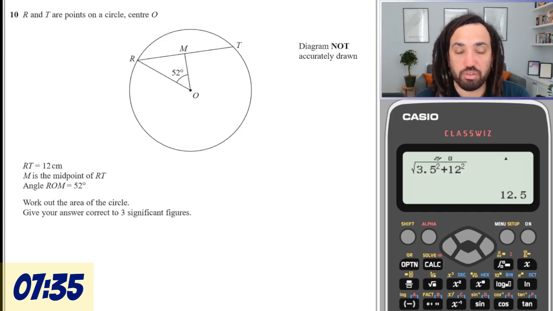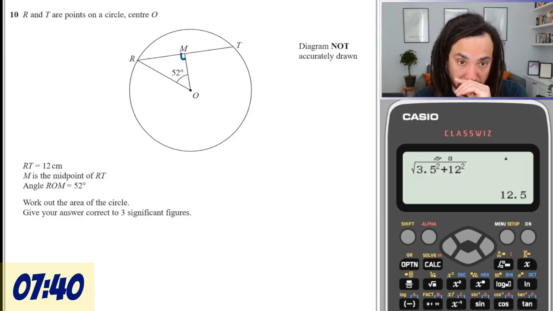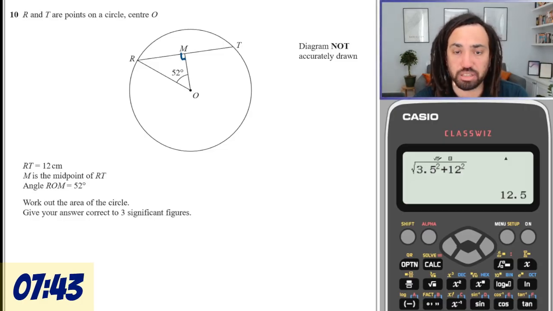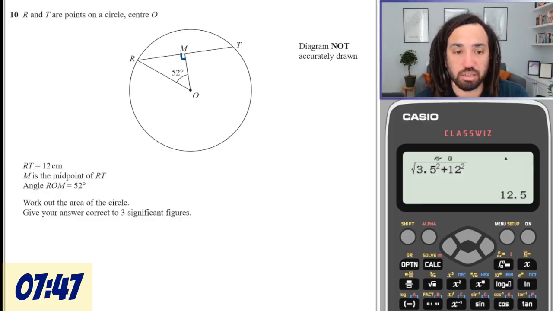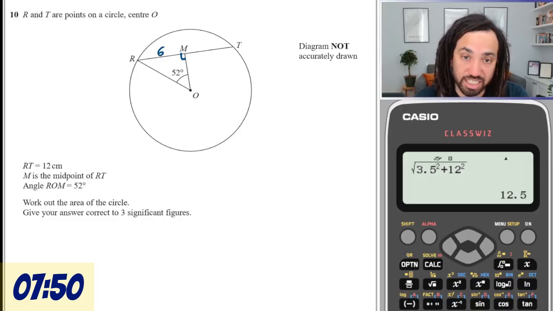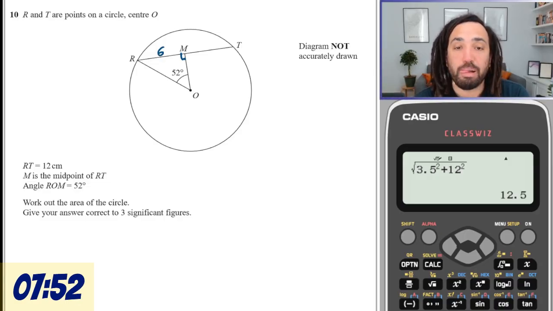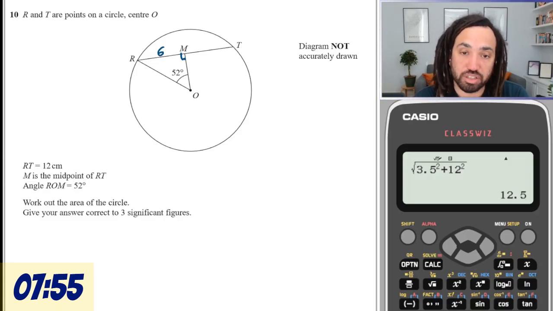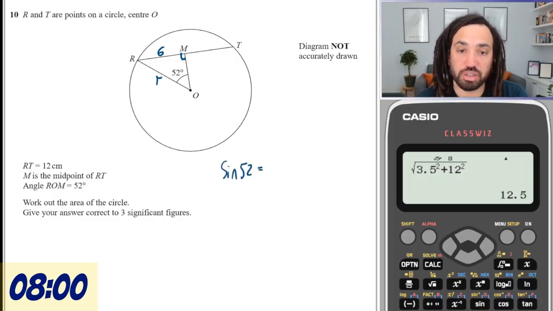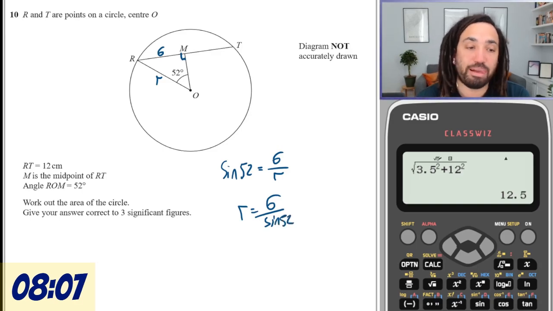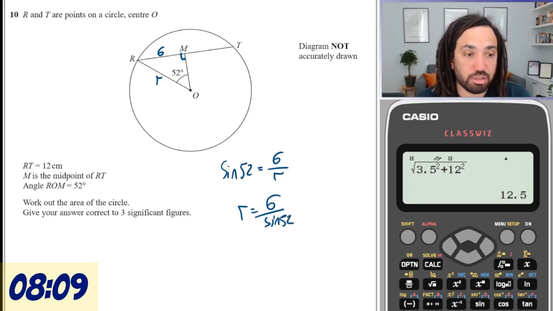Work out the area of this circle. So we know from circle theorems that's a right angle because, or do we? Oh, M is the midpoint, yes. The perpendicular bisector always goes through the centre, so that is definitely the midpoint. RT is 12, so that is 6, so I'm just looking at that triangle on the left. We can use trig here to find the radius r, because sine of 52 is equal to the opposite over the hypotenuse. So r is equal to 6 over sine 52. I'm in radian mode. I should not.